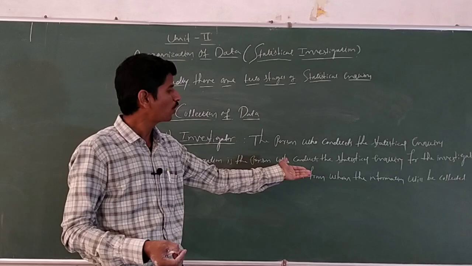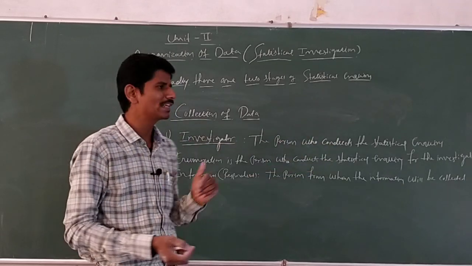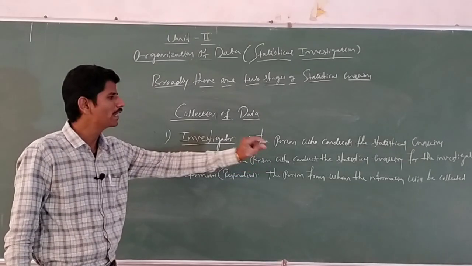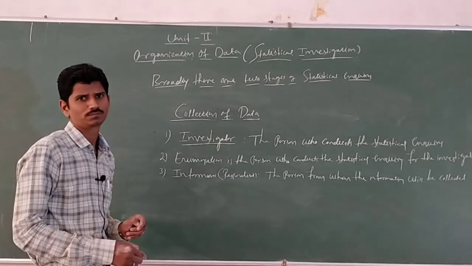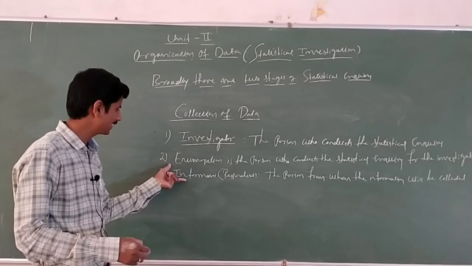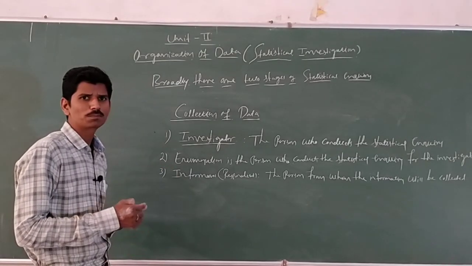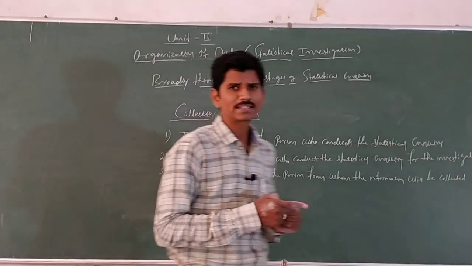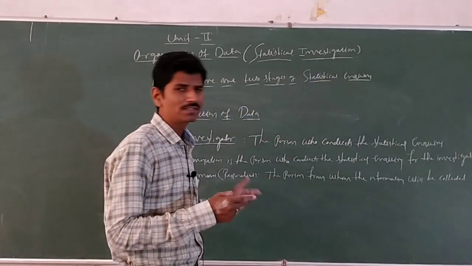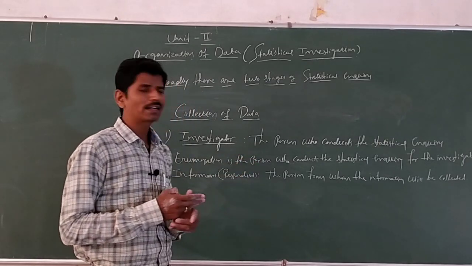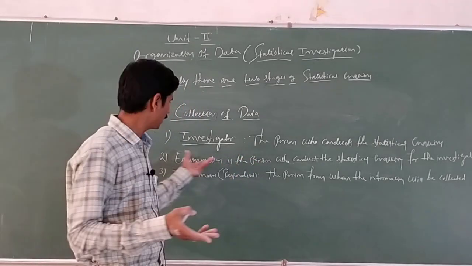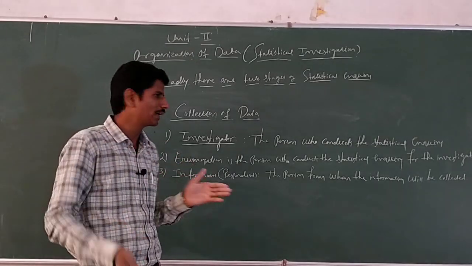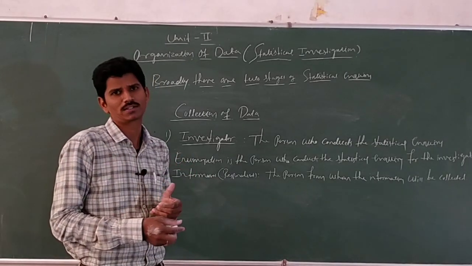The person from whom the information will be collected is called informants or respondents. Here, the investigator is the person who conducts the statistical inquiry. The enumerator is the person who conducts the statistical inquiry for the investigator. The person from whom the information will be collected is called informants or respondents.